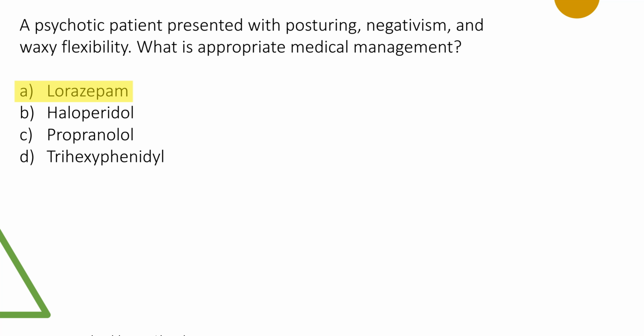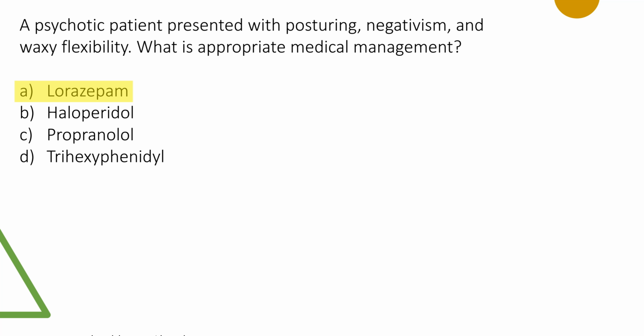A lot of people call it the lorazepam test or lorazepam trial test. What do you mean by that? Any patient where you suspect catatonia and you want to see whether it is catatonia or not, if you start the patient on lorazepam, generally within the next 48 hours they will respond if it is catatonia. So that's a good test for you to say whether the patient is actually having catatonia. So the answer for this question is lorazepam, which is preferred.